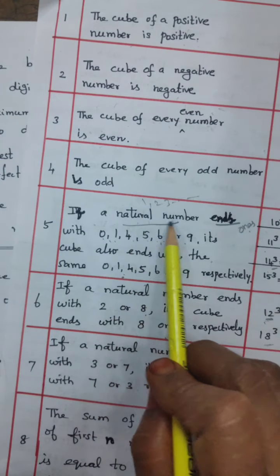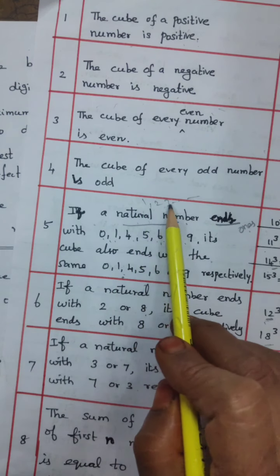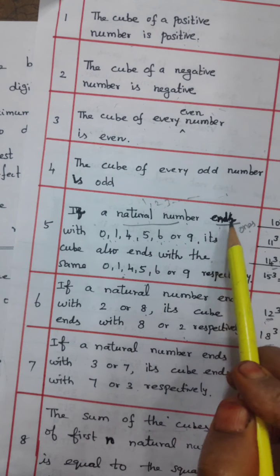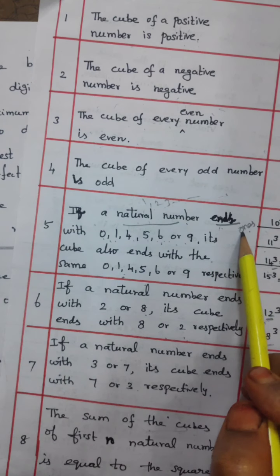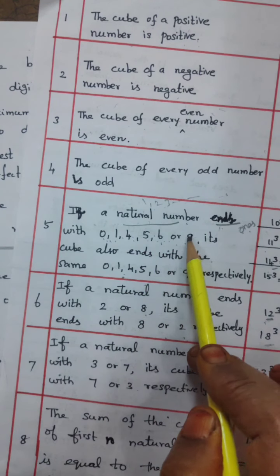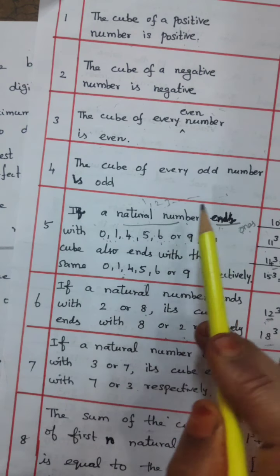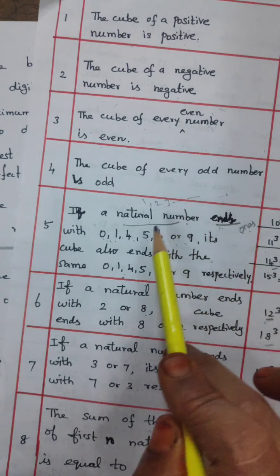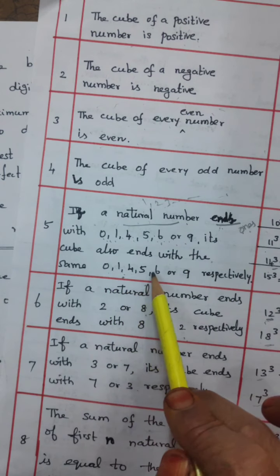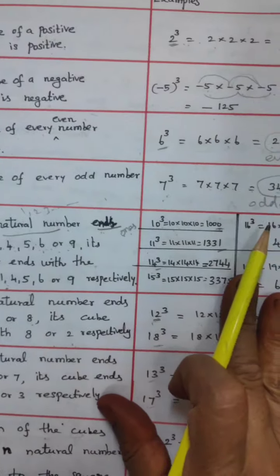If natural numbers, which numbers are natural numbers? 1, 2, 3, 4, and so on, going on, are called the natural numbers. If a natural number ends with 0, 1, 4, 5, 6 or 9, it means the ones place value is 0, 1, 4, 5, 6 or 9. Multiplying the number three times, the cube also ends with 0, 1, 4, 5, 6 or 9 respectively.